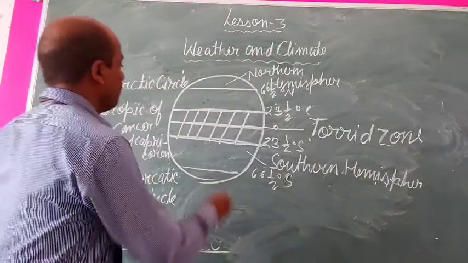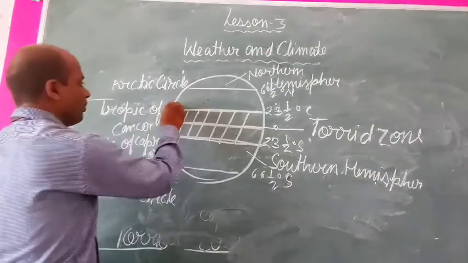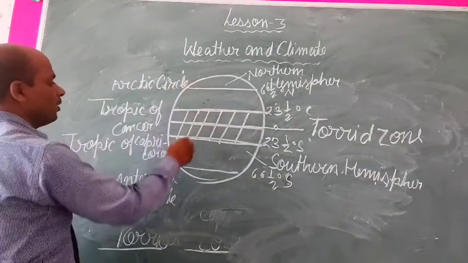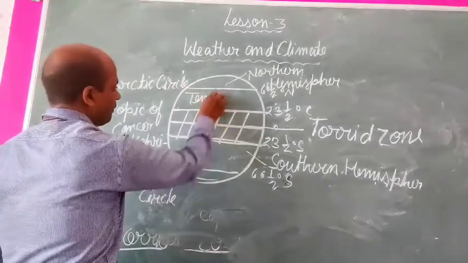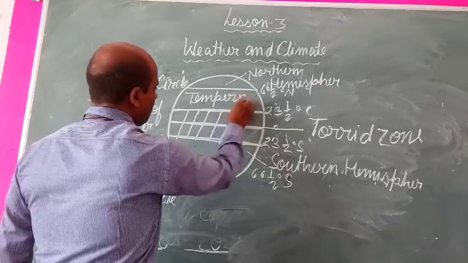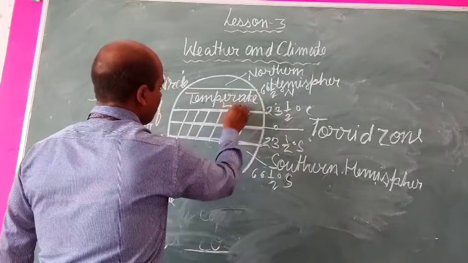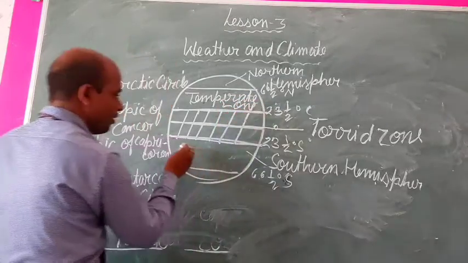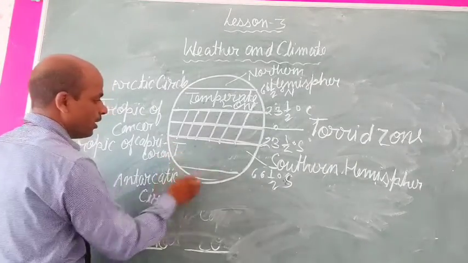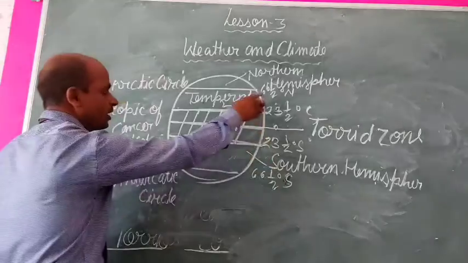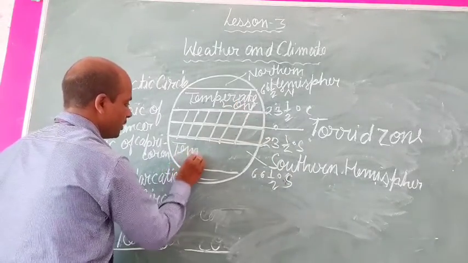Next, from 23 and a half degrees Tropic of Cancer to Arctic Circle, it is called temperate zone. On both sides, northern hemisphere and southern hemisphere, between 66 and a half south and north, it is called temperate zone.